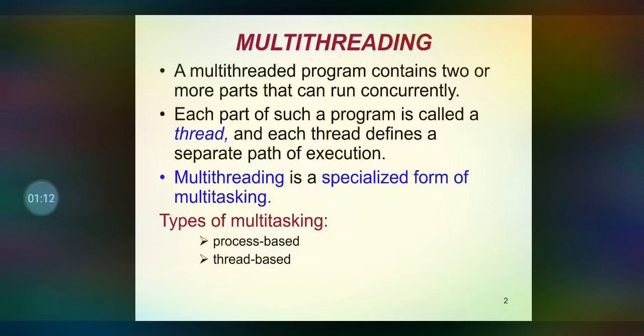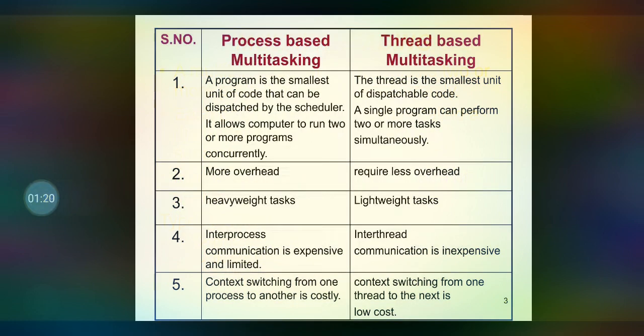Multitasking is of two types: one is process-based multitasking and the other is thread-based multitasking. When we come to process-based multitasking, if more than one program or more than one process executes concurrently, then it is called process-based multitasking. If more than one thread executes concurrently, then it is called thread-based multitasking.